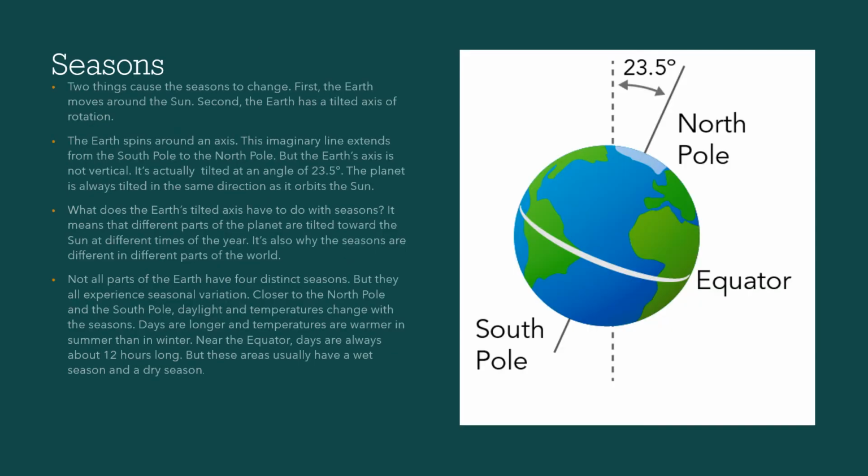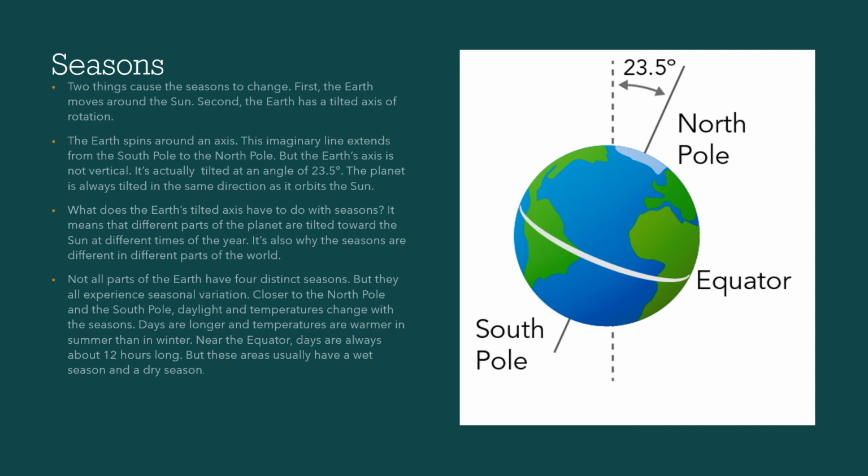Seasons. Two things cause the seasons to change. First, the Earth moves around the sun. Second, the Earth has a tilted axis of rotation. The Earth spins around an axis. This is an imaginary line that extends from the South Pole to the North Pole.